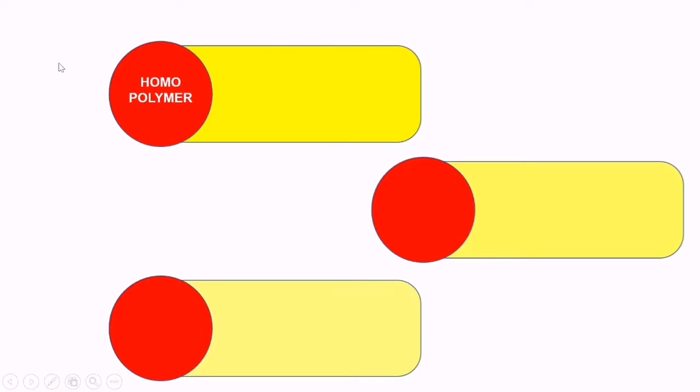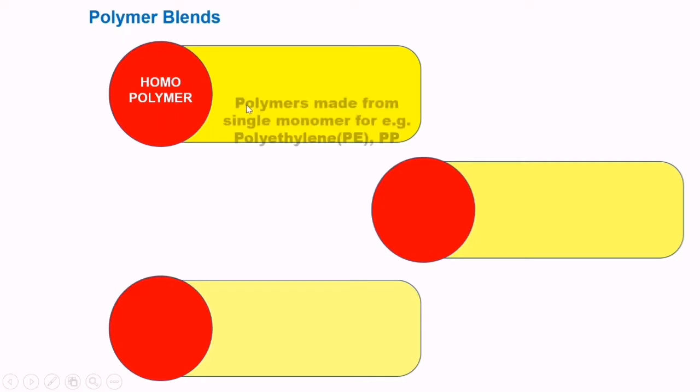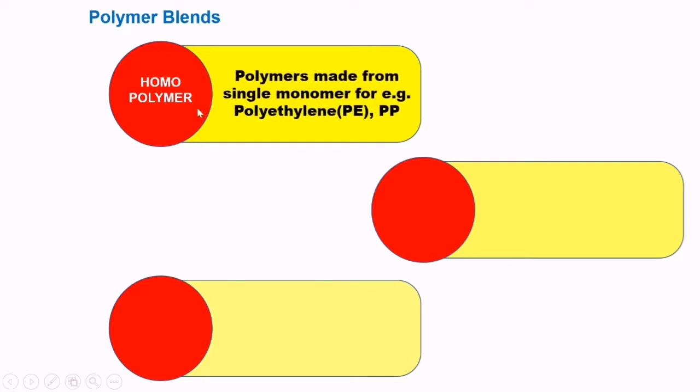In plastic technology we are all acquainted with homopolymers, which are well known plastics used in plastic technology. Homopolymers are those polymers which are made from a single monomer.